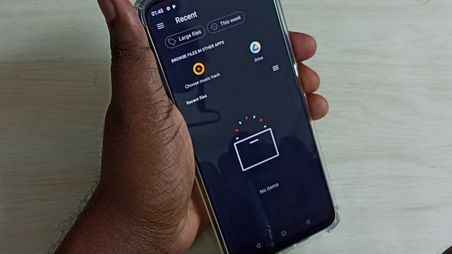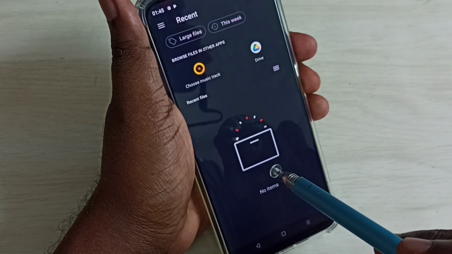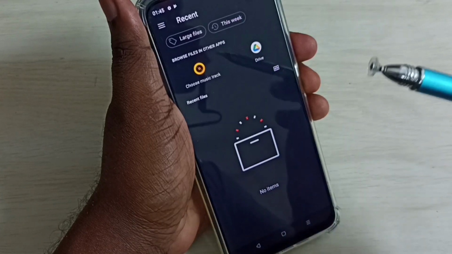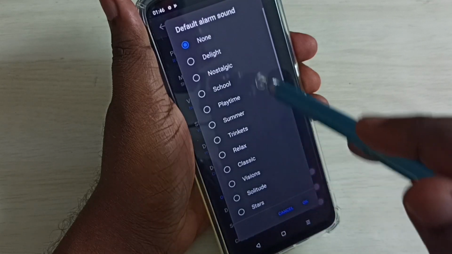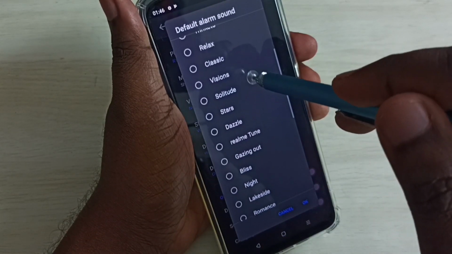Then from your phone, you can select one music file, MP3 or any other audio file. So that way we can set a custom alarm. Okay, so this way we can set a new alarm.